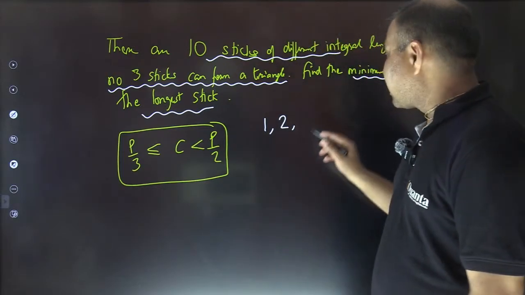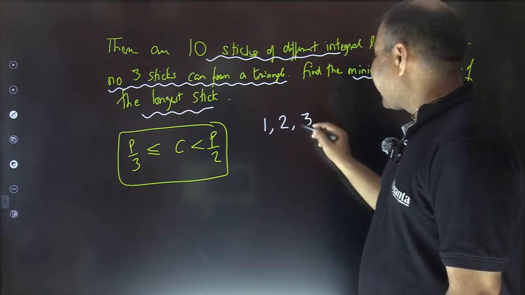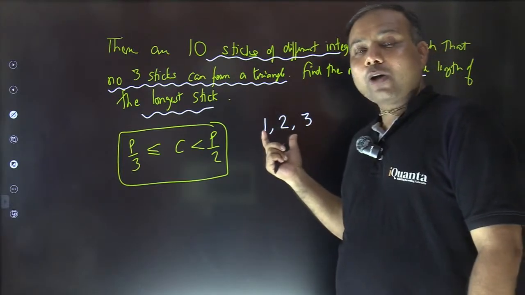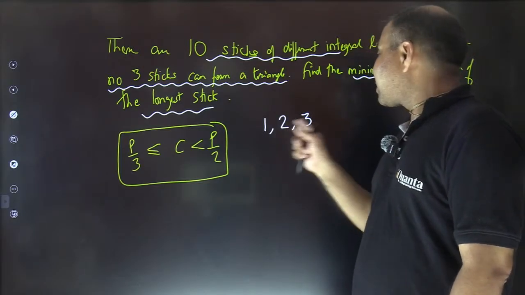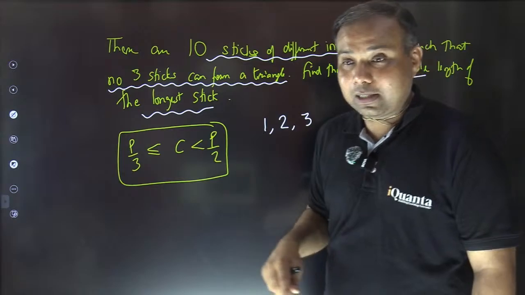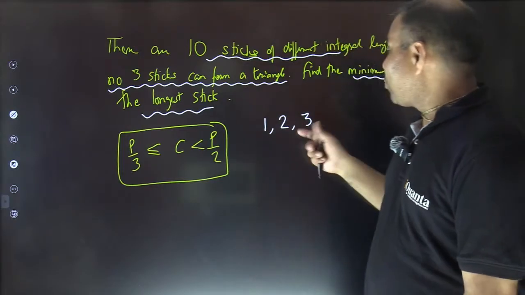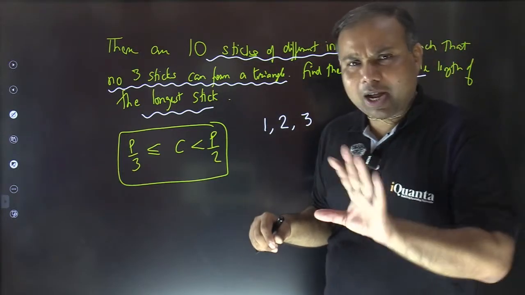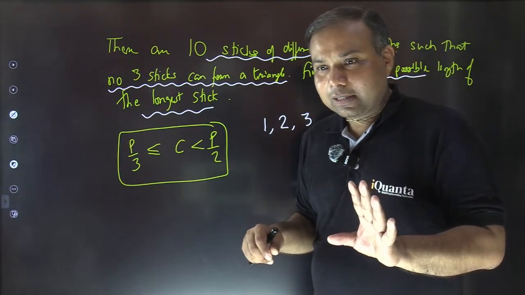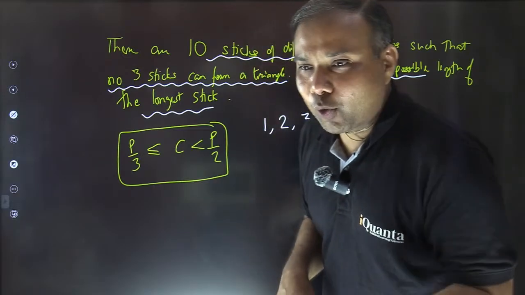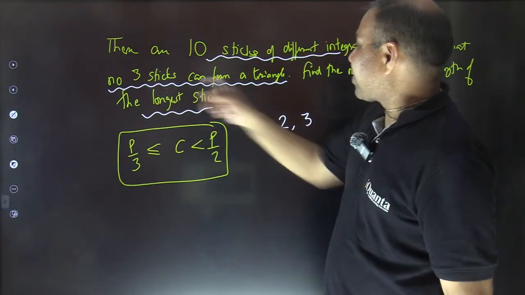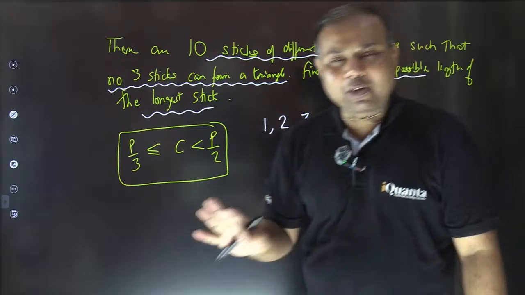If I take the third side length to be 3, can these 3 make a triangle? Of course not, because 3 is the longest one and it is not smaller than sum of others. It is equal to sum of the others, right? So 1, 2, 3 will work. This will not form a triangle. That's what we want, Khushi, Prashant, that we should not get a triangle.